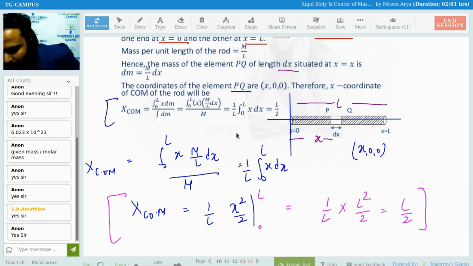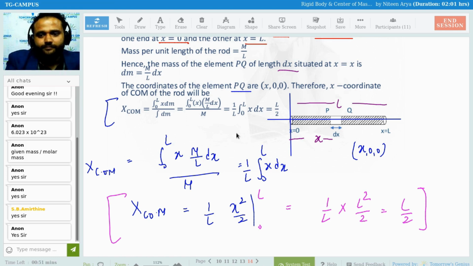And what is the center of mass? The center of mass, sometimes also known as the center of gravity, is a single point in a symmetric or any unsymmetric body where we assume the whole mass of the body is situated, and we can balance that body simply. Clear? So in most cases for a symmetric thing, it is going to be the center of the symmetric shape. For an unsymmetric shape also, it is going to be almost the center. Clear? So that is all about your center of mass for linear length.